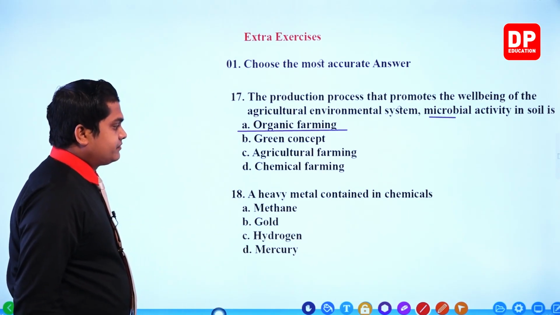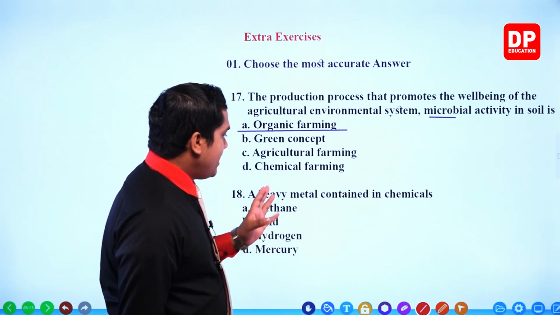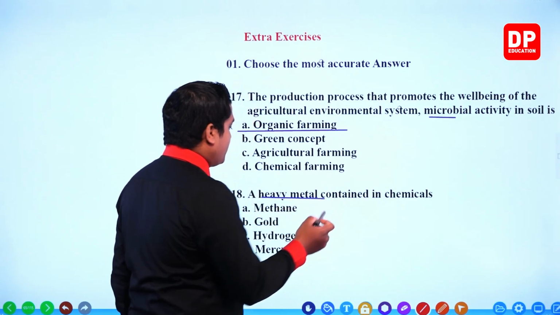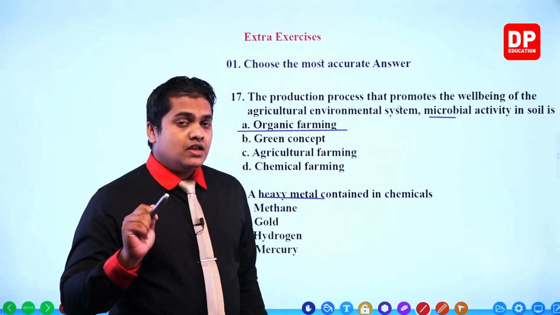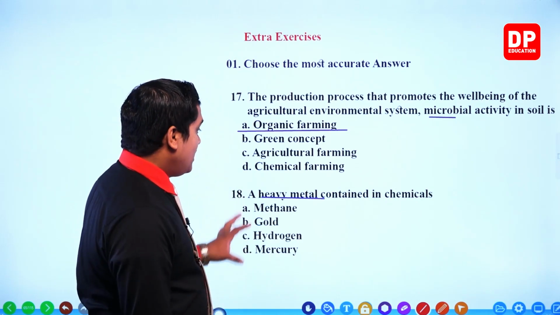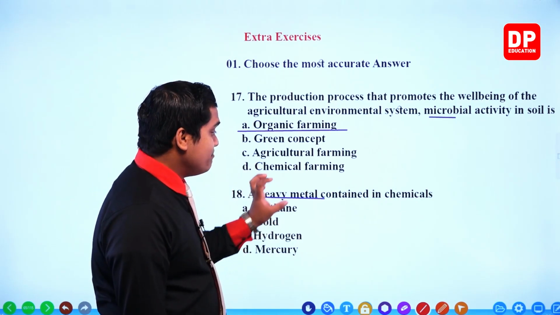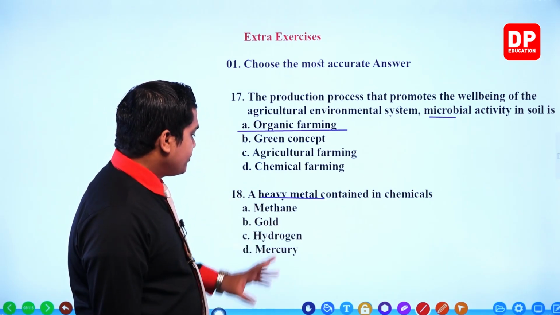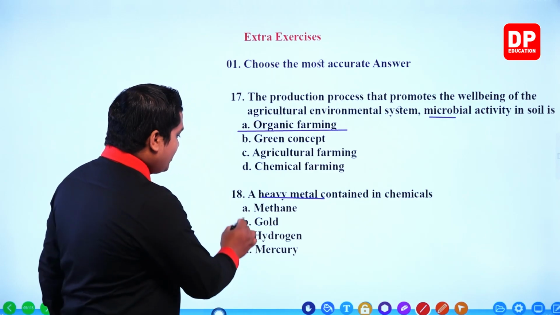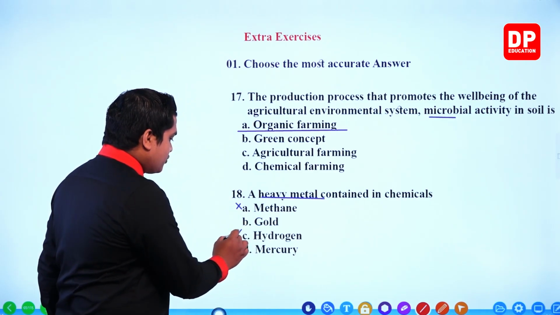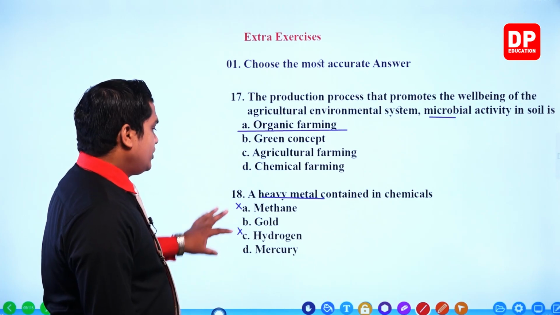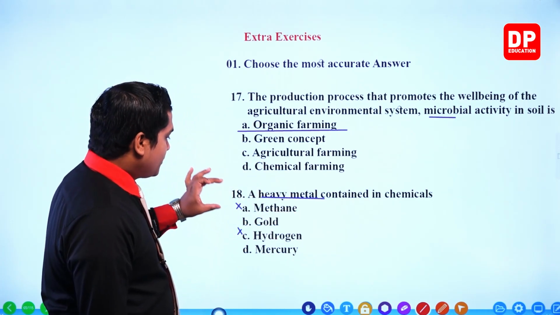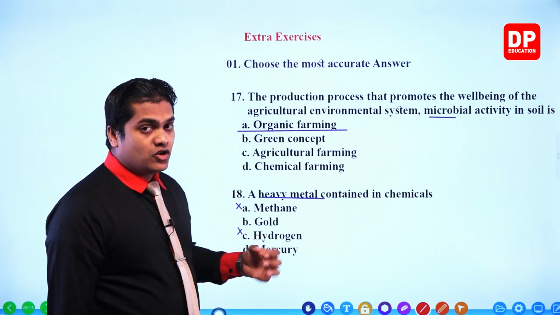Organic farming. Next one. A heavy metal contained in chemicals. It's asking about a heavy metal, not about a gas or any kind of other effluent. Methane, gold, hydrogen, mercury. So we can ignore methane and hydrogen for sure. It's because, my dear children, you know that those things are not metals, but those things are gases, right? So we can ignore them.